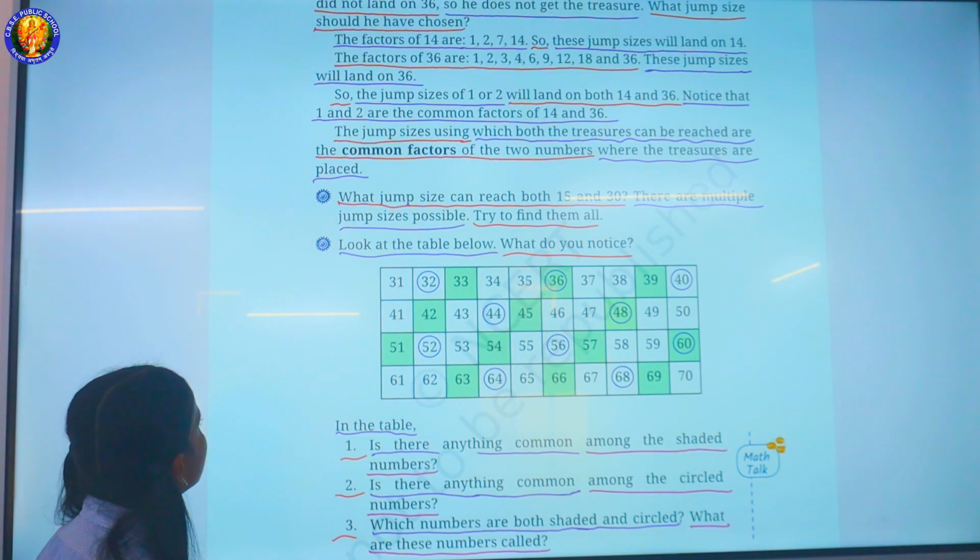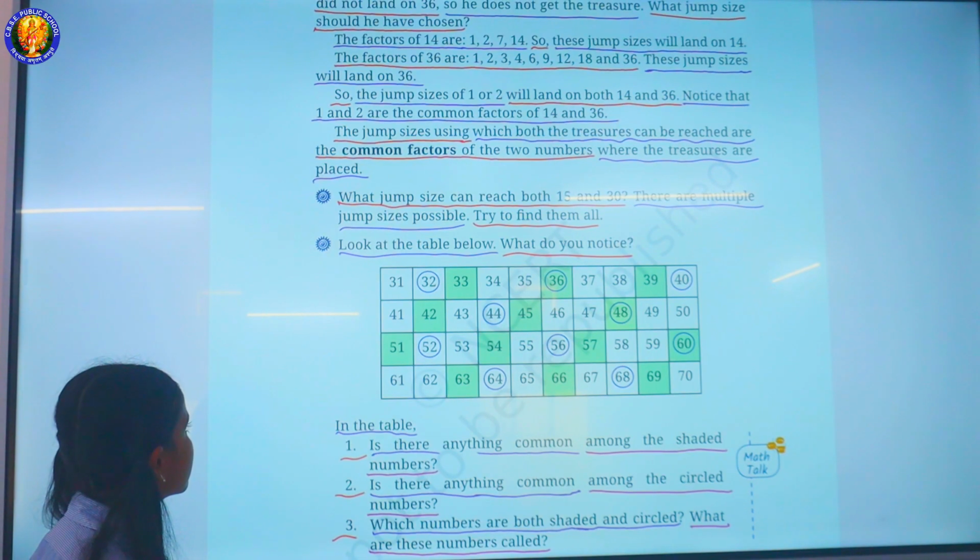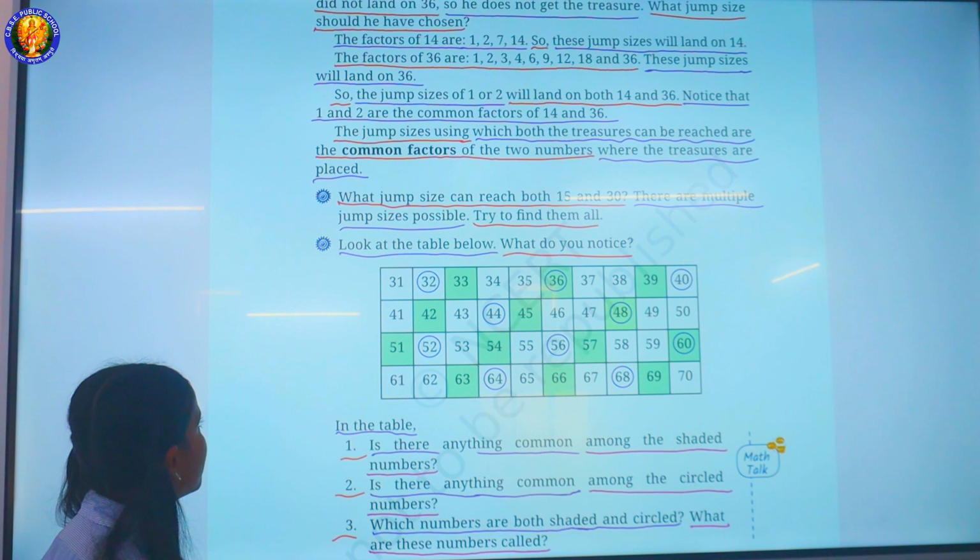The jump sizes using which both the treasures can be reached are the common factors of the two numbers where the treasures are placed. What jump size can reach both 15 and 30? There are multiple jump sizes possible. Try to find them all.